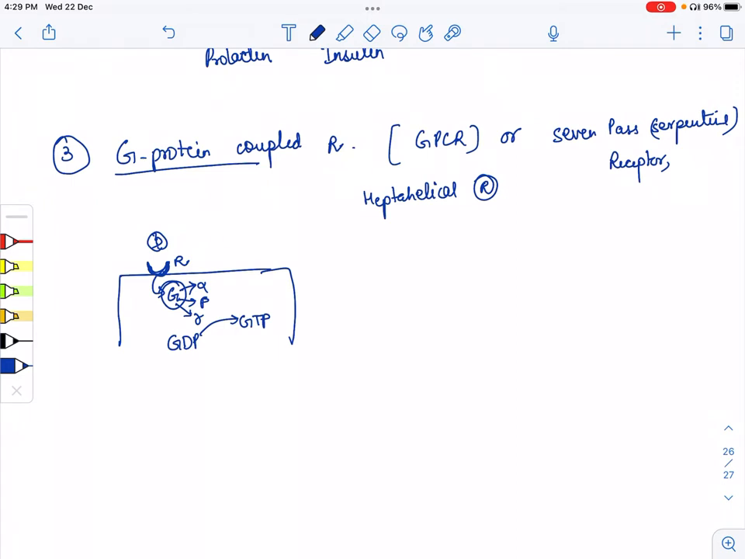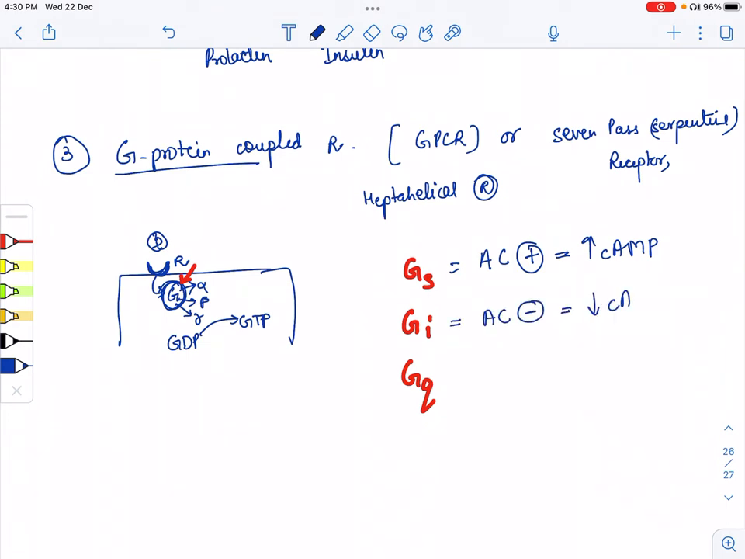So if the G receptor is of GS, GI or GQ, these three forms of G receptors were there. GS increases the activity of adenyl cyclase, so it increases the cyclic AMP level. While GI inhibits the adenyl cyclase, so it decreases the cyclic AMP level. While GQ increases the calcium channel, so it increases the calcium ions.